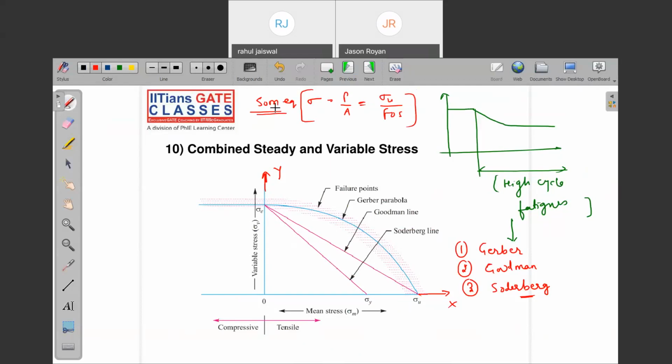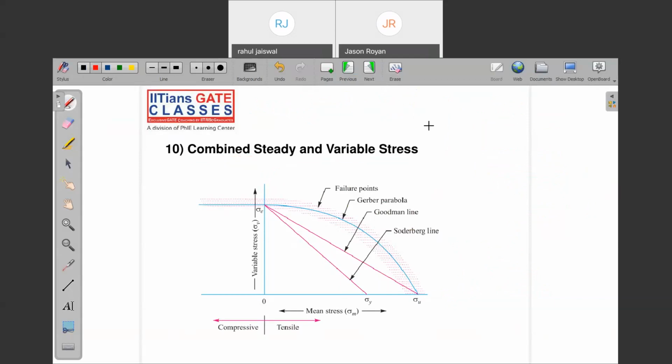I told you, right? We can multiply by KT and find sigma maximum for fatigue loading. Still we are using these. Why? Because of combined steady and variable stresses. Whenever a component is subjected to only variable stress, then there is no problem. But when the component is subjected to steady as well as variable stress, then for the combination we are going to use Goodman, Gerber, and Soderberg.